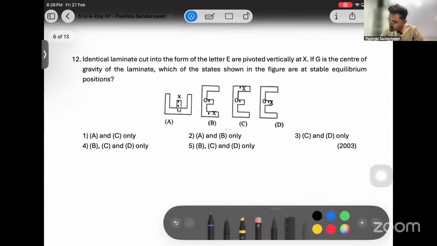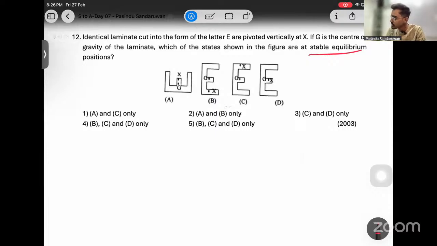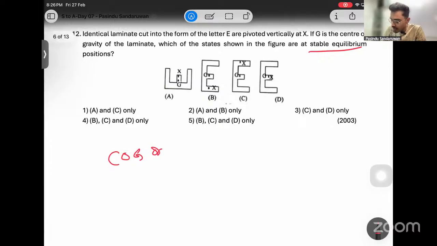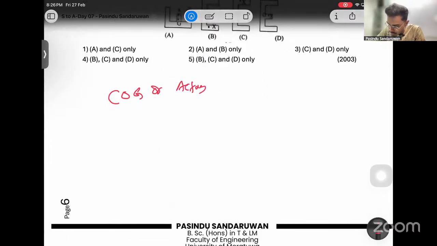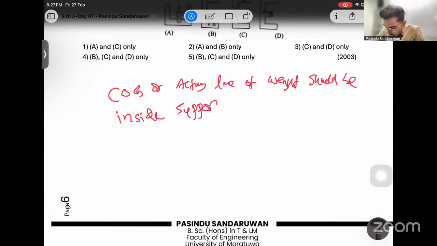12. Identical laminates cut uniformly into the form of letter E are pivoted vertically at X. If G is the center of gravity of the laminate, which of the states shown in the figure are stable equilibrium positions? What is stable? Stable means center of gravity, or acting line of weight, should be inside the supporter, right?